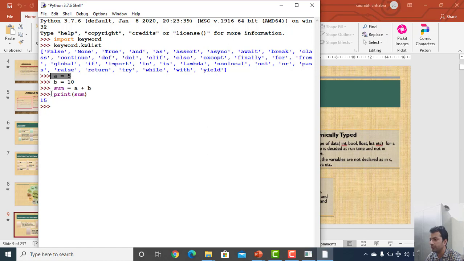So for this reason, earlier what I did, I just stored 5 in A. If later I want to have some string value in it, I just need to assign that string to the variable. Okay, so suppose if I want to have this string assigned to the variable, I just need to write this, and the interpreter itself will do all those things.